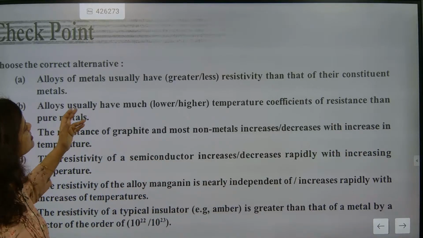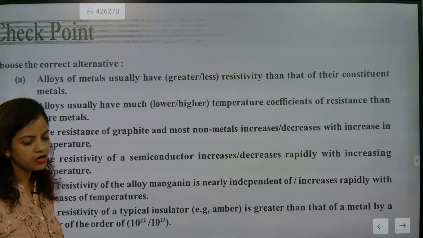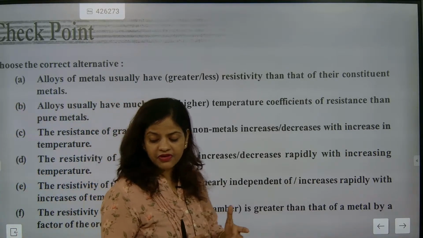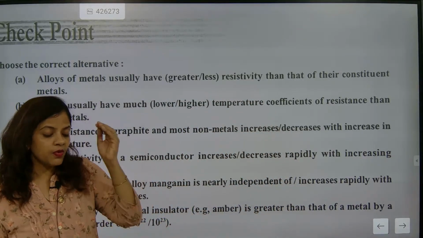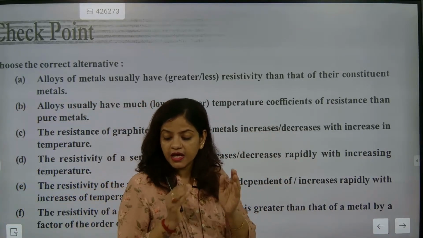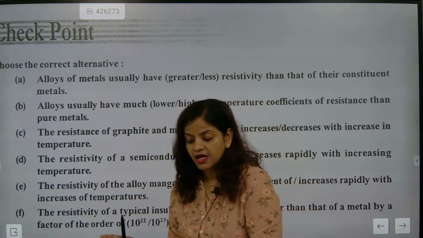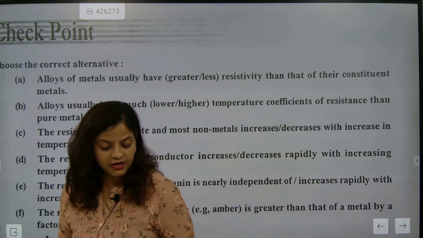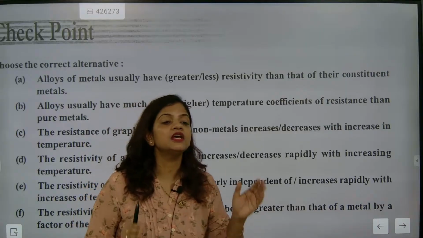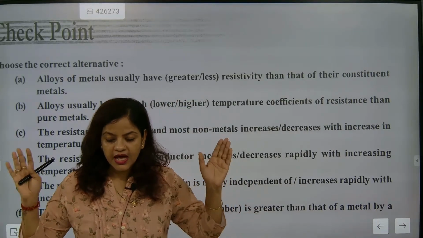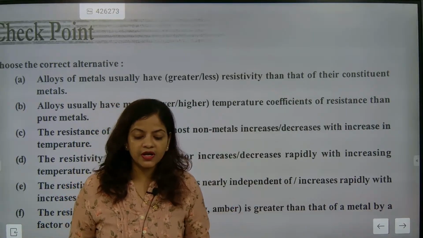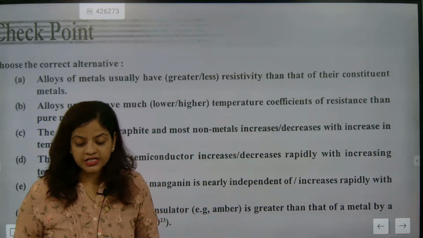The correct answer is greater. Understood or not? So alloys are having greater resistivity. See, metals are making the alloys, but once the alloy is made, its resistivity is higher. Already we have discussed this part. Understood? So resistivity is higher for what? Alloys. I hope you might have understood. Everybody, remember this one.